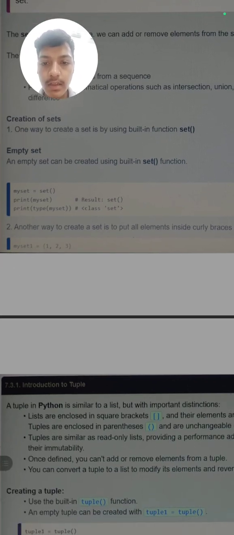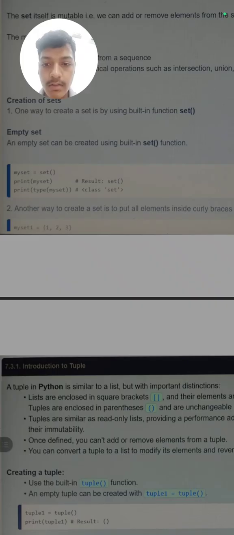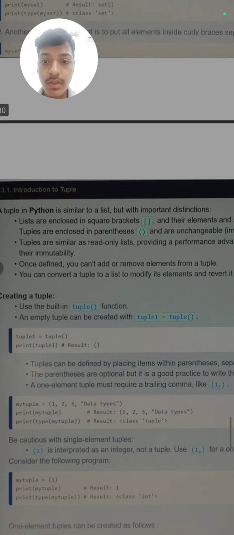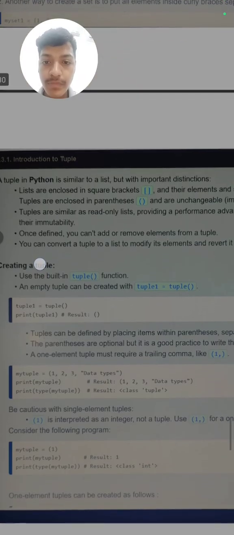Another way to create sets is myset1 is equal to {1, 2, 3}, and in this we have to use curly braces, but in list we use square brackets, and in tuple we will use round brackets. These are the major differences in the syntax of list, tuple, dictionary and set.